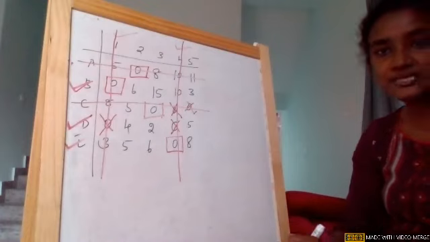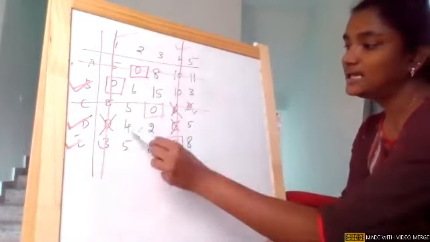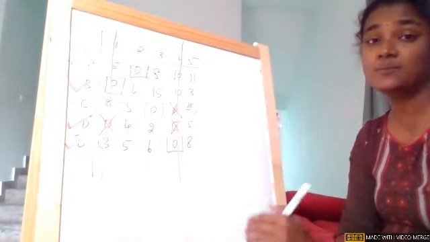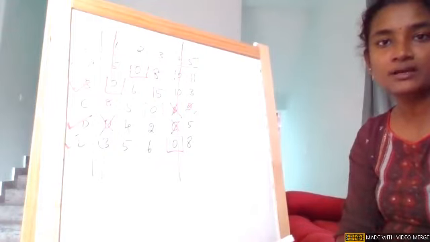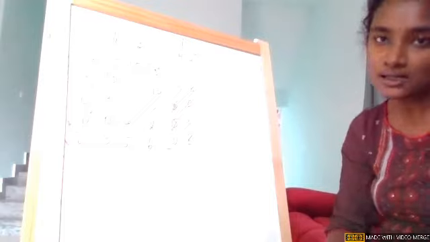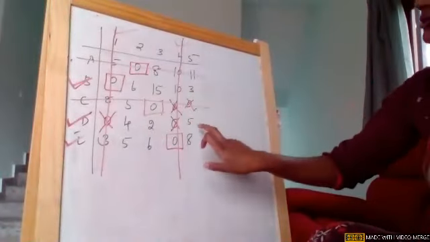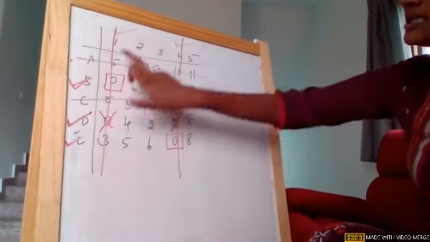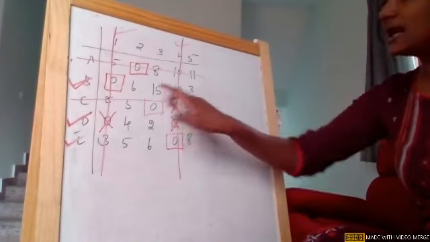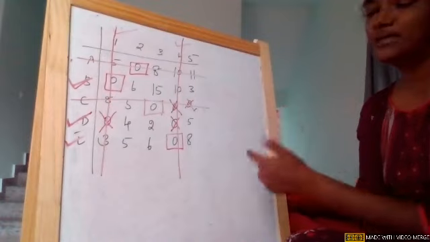When this step is done, girls, you check the uncovered area. It must not have 0. If there is 0 in your uncovered area, your problem is wrong. In the uncovered region, you check if there is 0 present. All zeros will be going through those lines only. If there is a 0 in the uncovered area, your problem is wrong. Girls, you want me to repeat this step again?